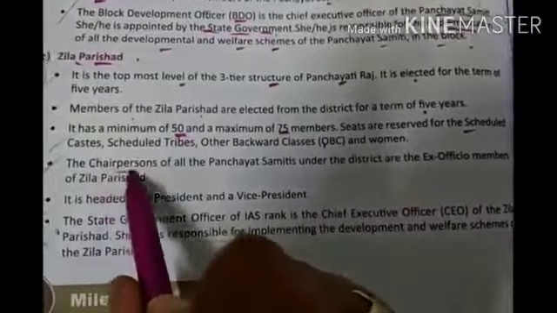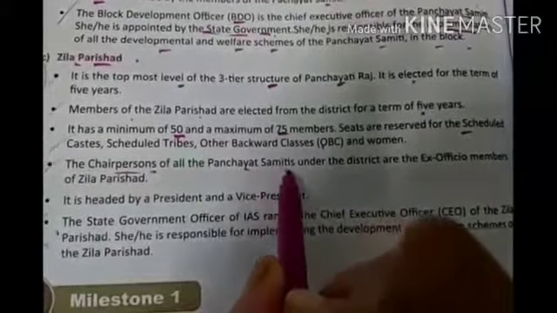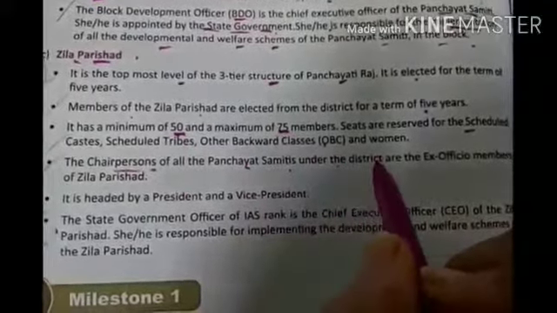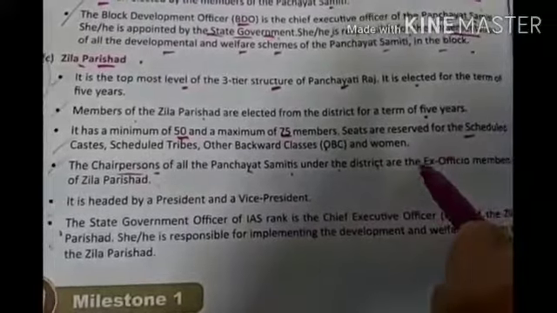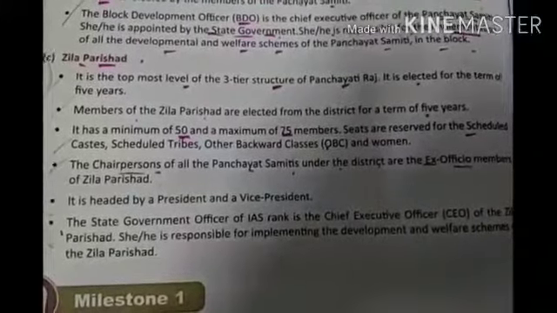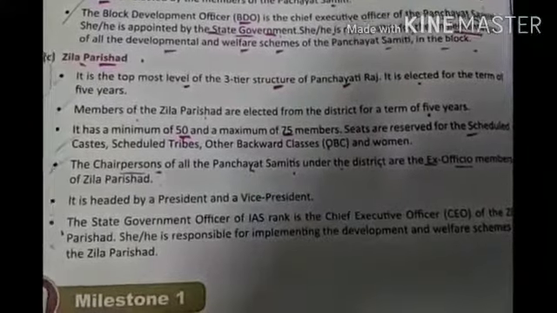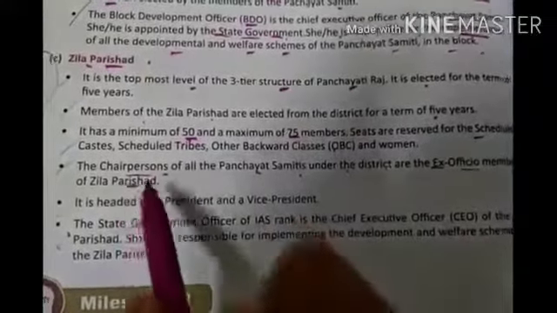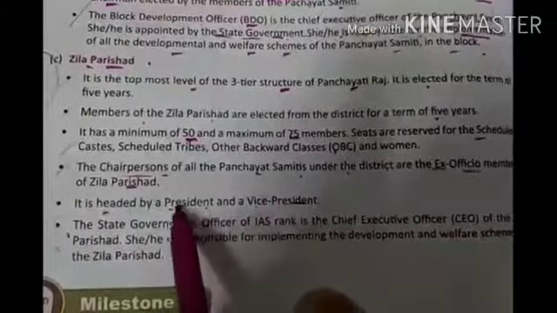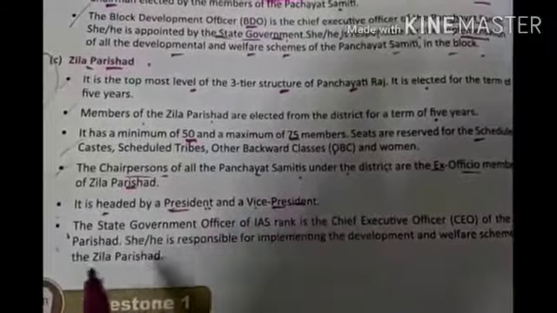जो भी chairpersons होते हैं इस पंचायत of all the Panchayat Samitis under the district, ये कौन होते हैं? ये ex officio members, मतलब ex officio members who have worked first and now they are ex officio members of the Zilla Parishad. It is headed by the president and a vice president. अब इसमें एक president होता है और एक vice president होता है.